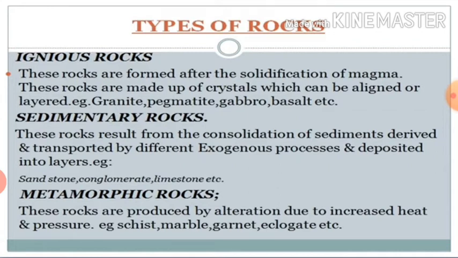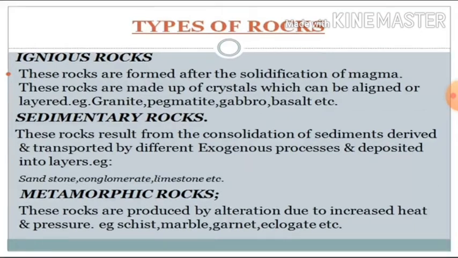Two types of thermal metamorphism: contact metamorphism and regional metamorphism. Contact metamorphism: under this, the rocks come in contact with hot, intruding magma and lava, and the rock material recrystallizes under high temperature. New materials from magma are added to rocks.